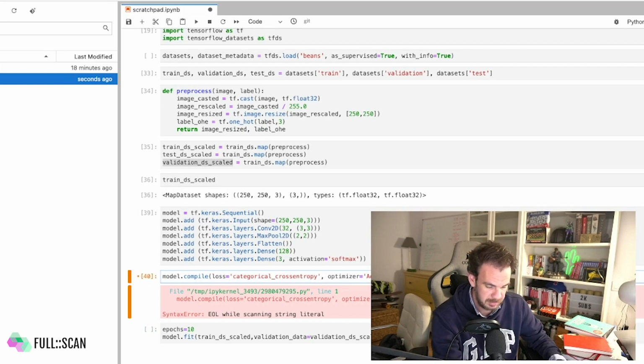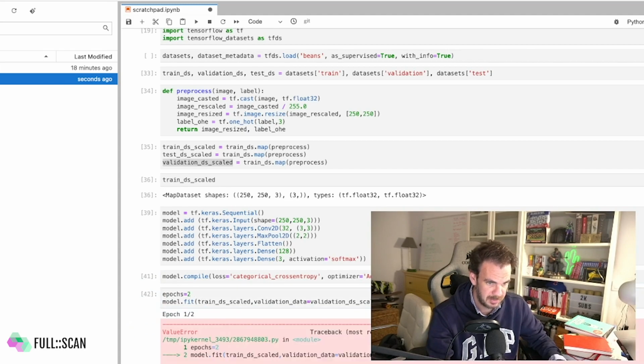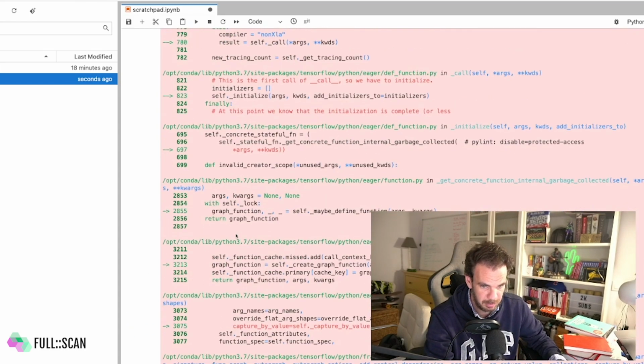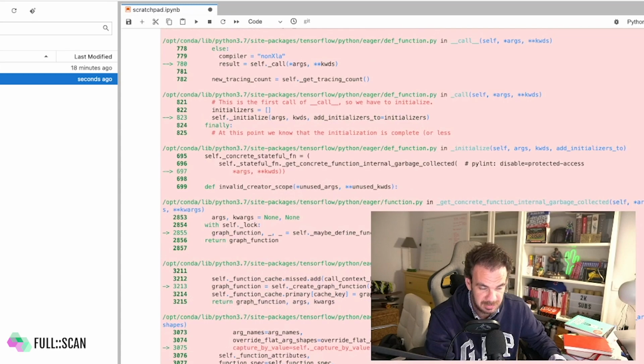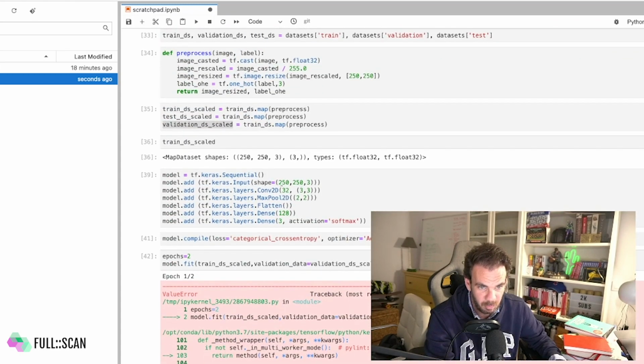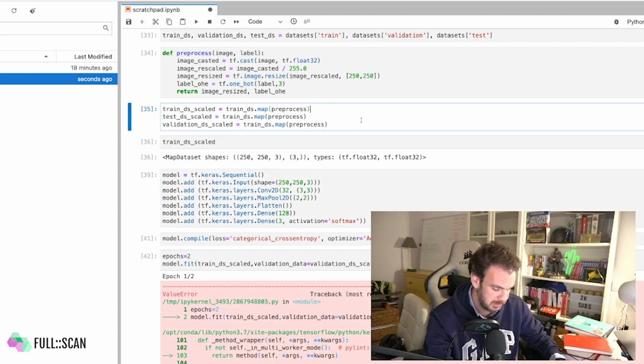Okay, accuracy. Model compiles, and I'll run just a couple of epochs to make sure the thing is working. All right, boom. I see. So you can see I'm missing the batch dimension, right? I actually forgot to batch the data. So let's batch those guys.